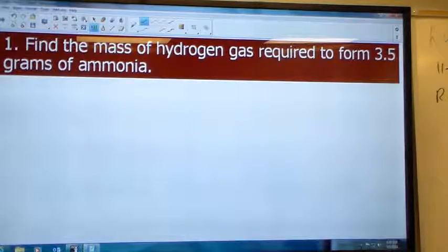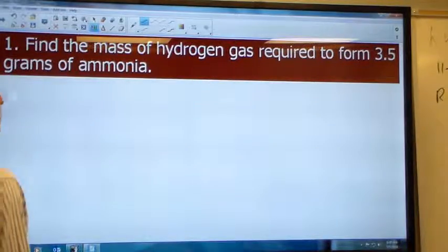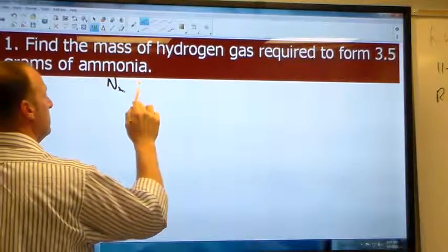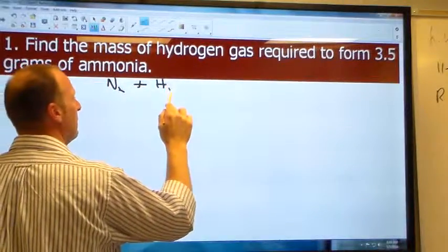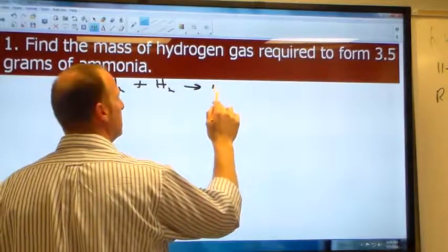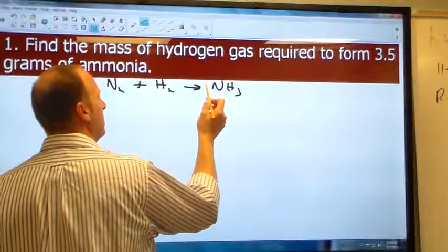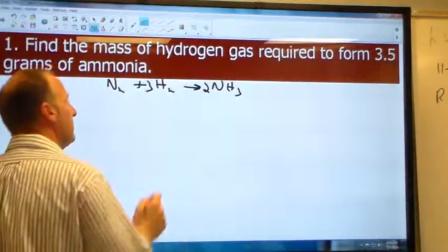All right, so this is an example of a mass problem. First thing we want is to write our equation, this is the same one we've been using a lot of lately, just for time's sake. Okay, so we're going to need a 2 here and a 3 here.